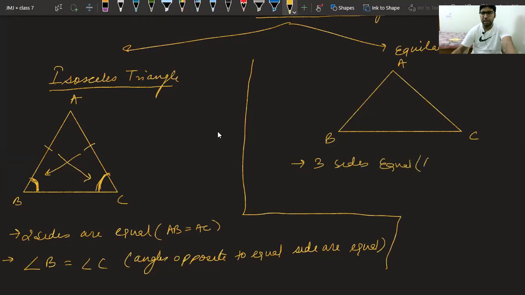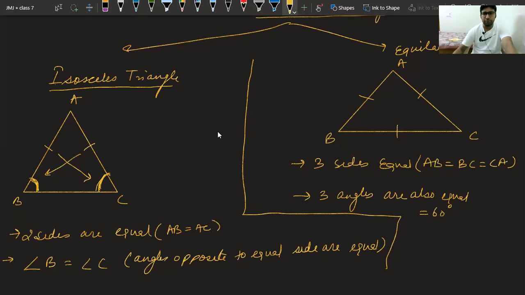That means AB is equal to BC is equal to CA. So dash, dash and dash. Apart from this, what can we say? The three angles are also equal. And they all are how much? They all are 60 degree.